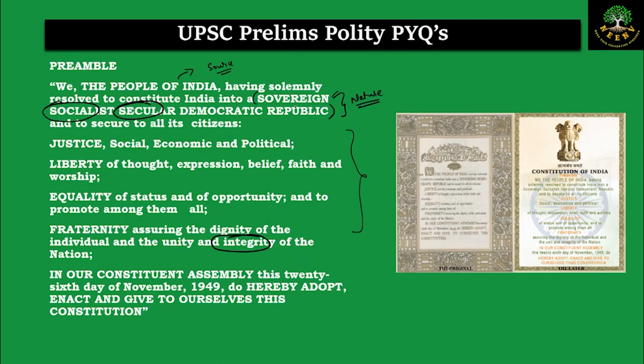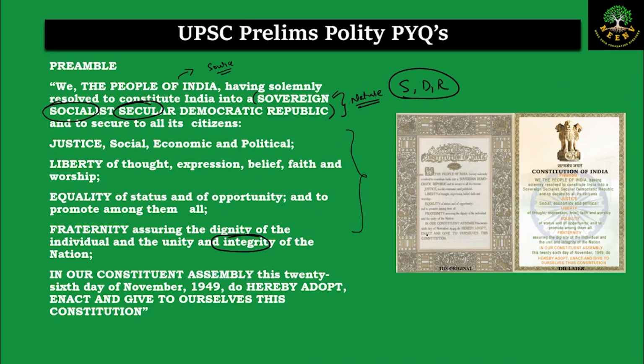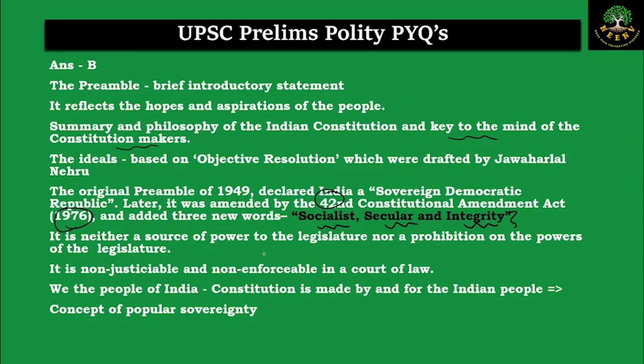So if you remove this, what is there? We will have sovereign democratic republic. So that is why, in the statement which says that the sovereign democratic republic, that is B, is the correct answer, because on that day India was just a sovereign democratic republic. Later during the amendment we added the words socialist, secular and the integrity.